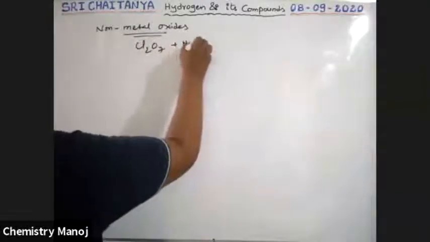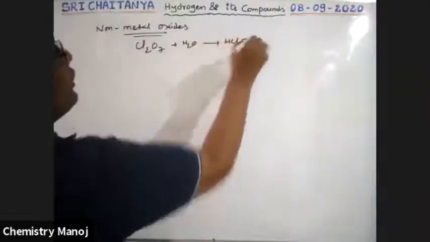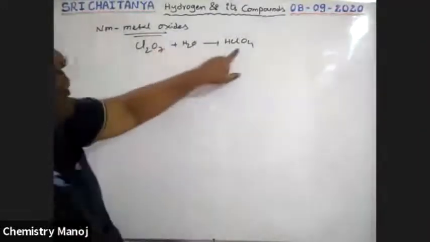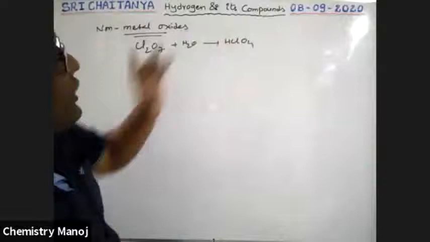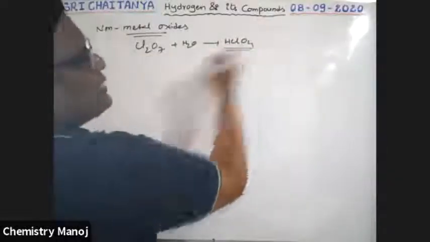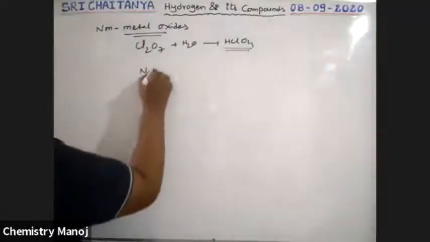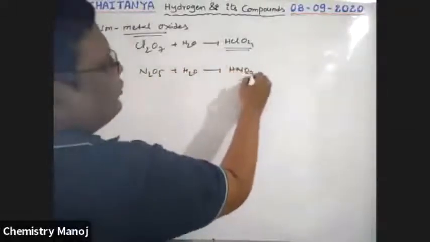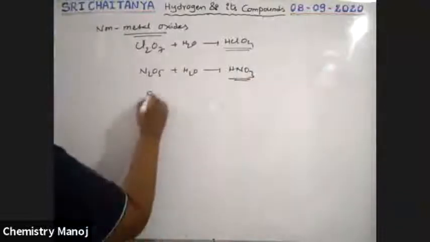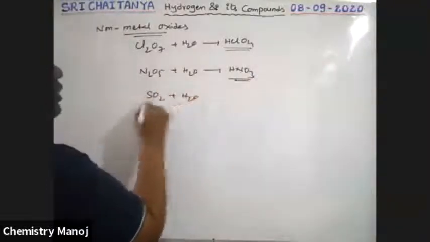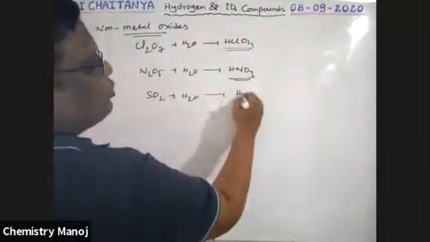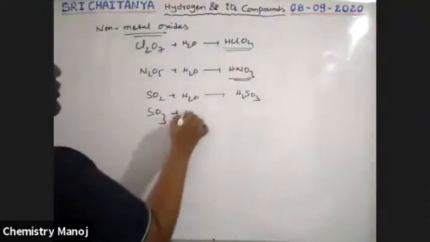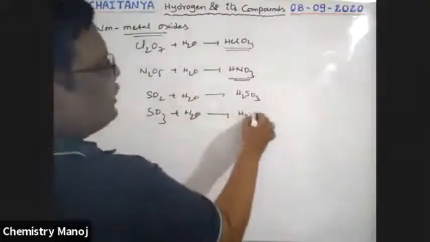When it reacts with water, it gives HClO4, that is perchloric acid. When metal oxides react with water, they give bases, and when non-metal oxides react with water, they give acids. Now N2O5, a non-metal oxide, when it reacts with water, gives HNO3, nitric acid. SO2 reacts with water and gives H2SO3, sulfurous acid. If SO3 reacts with water, that gives H2SO4.